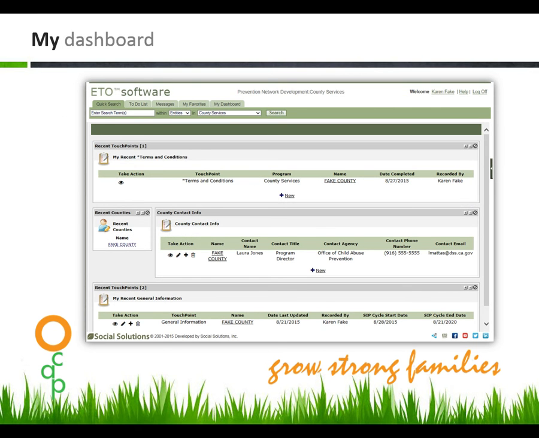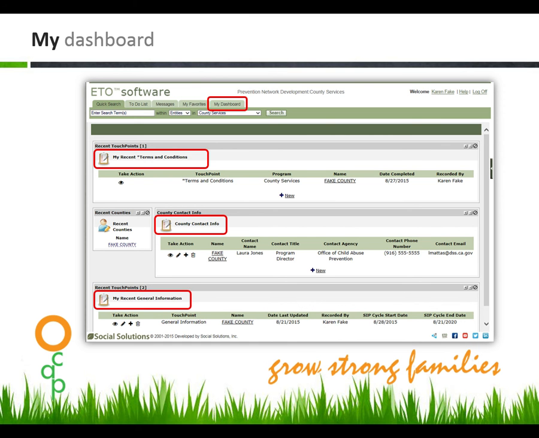My Dashboard. Once logged into ETO, you will see the My Dashboard page. Touch points on this page are not required for annual reporting. They do need to be completed at some point, but not each year, and updated only on an as-needed basis. Touch points on this screen include Terms and Conditions, County Contact Information, and General Information.